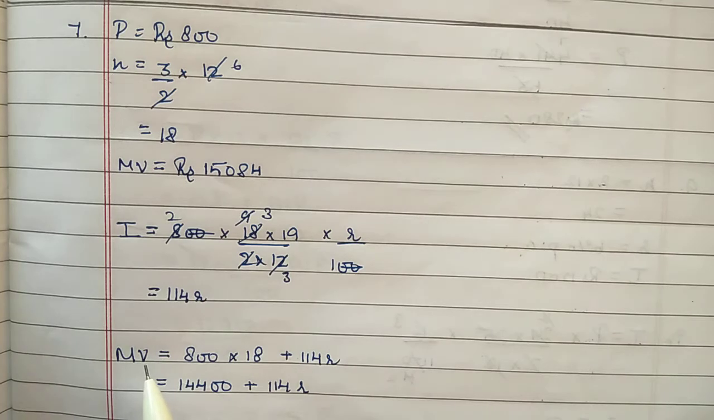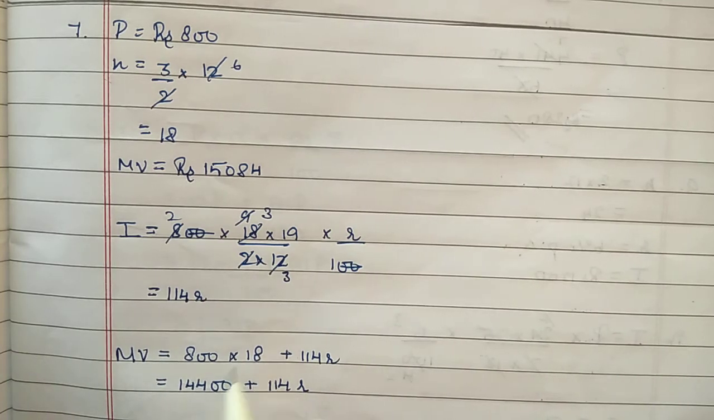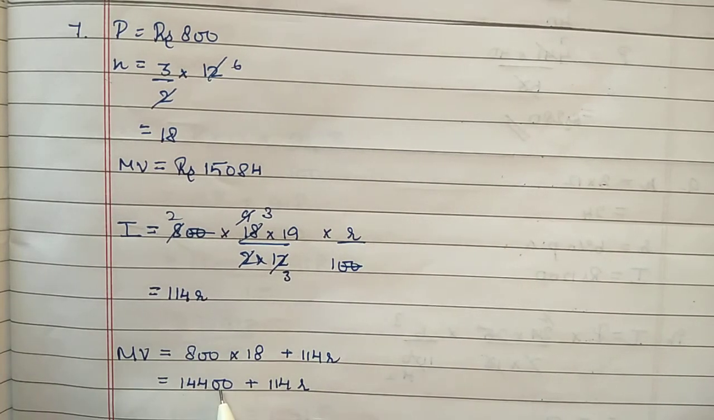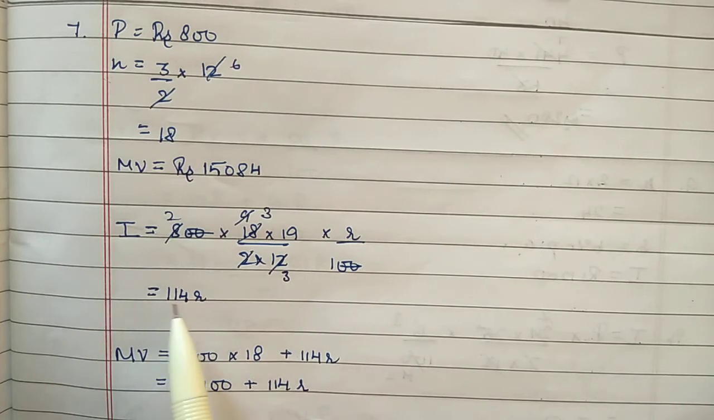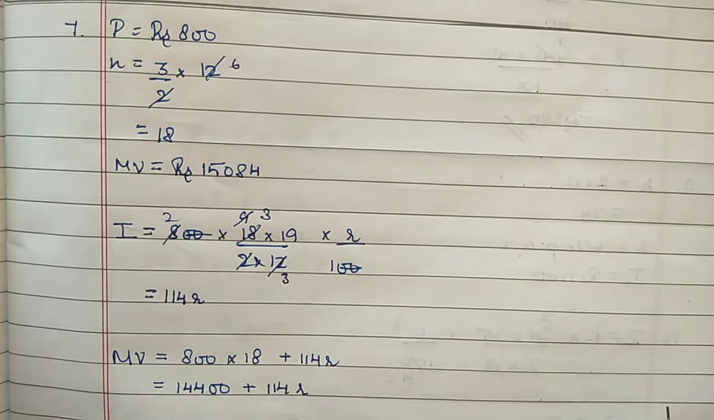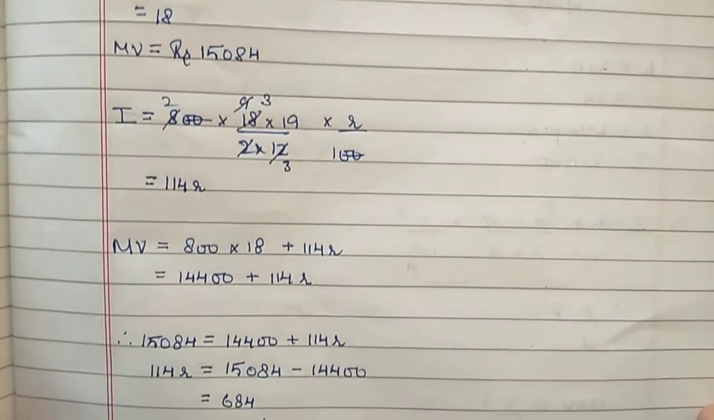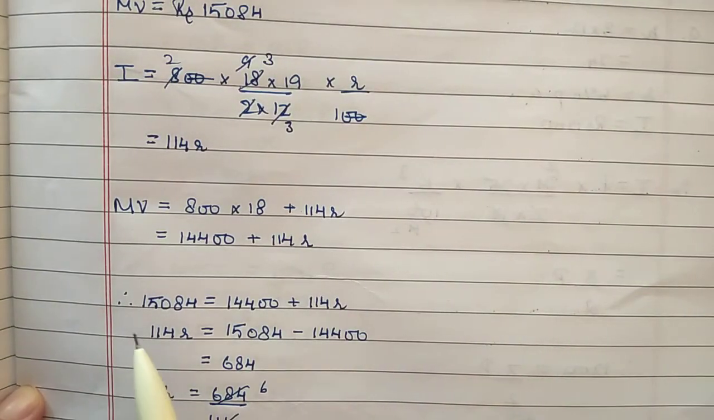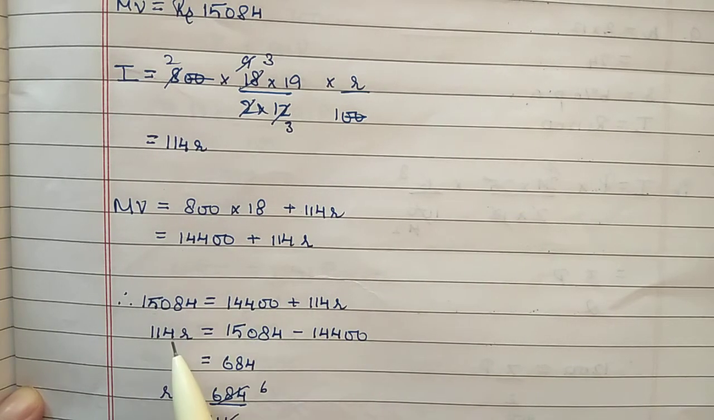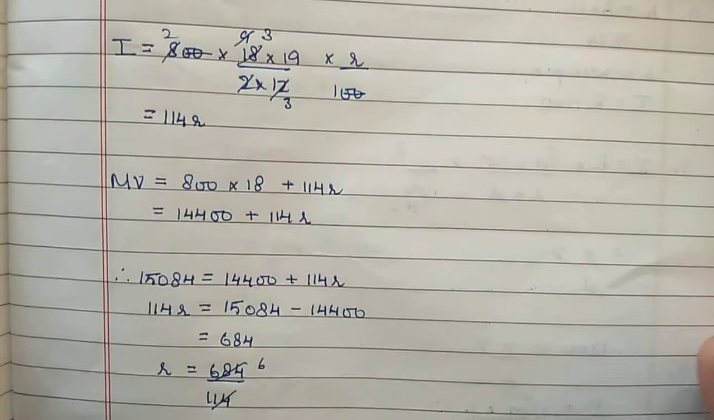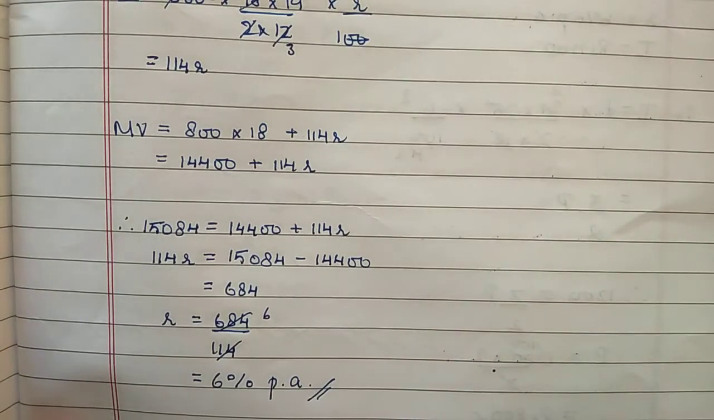Substitute these values in the interest formula. I is equal to P into n plus 1 by 2 into 12 into R by 100. So after cancellation we will get 114 R. So maturity value will be P into n, 14,400 plus I, which is 114 R. Now this maturity value we will compare with the given value in the question. In the question it is given 15,084 rupees. Keep R on one side and shift the number to the other side, then you will get the R value 6%.